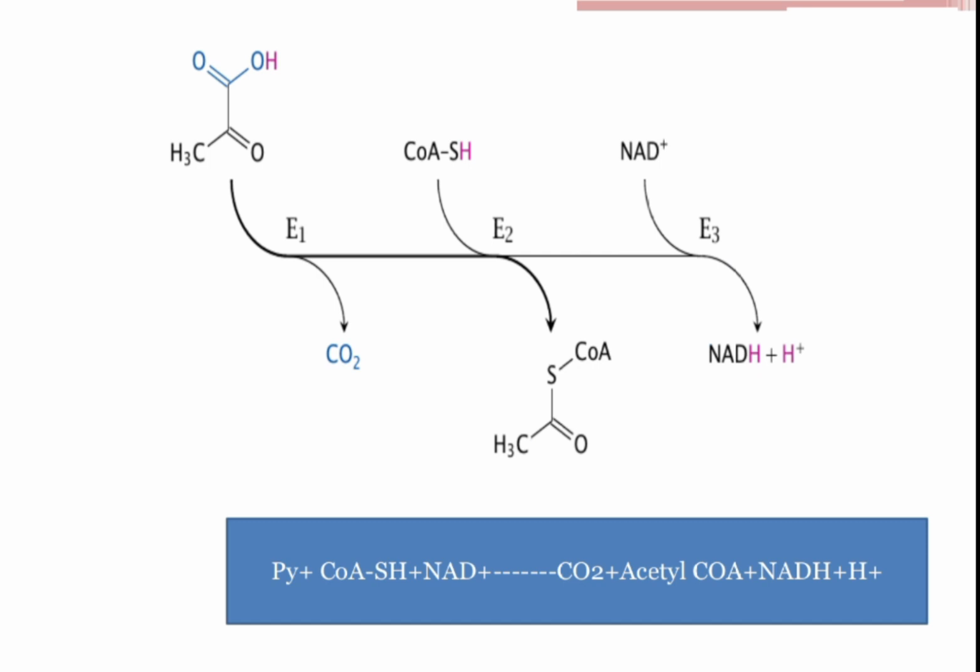So we end up with a molecule known as acetyl coenzyme A. So you can see from here, pyruvate plus coenzyme plus oxidized NAD produces carbon dioxide, acetyl coenzyme A, and reduced NAD. You can clearly see that. So that is the process of oxidative decarboxylation.